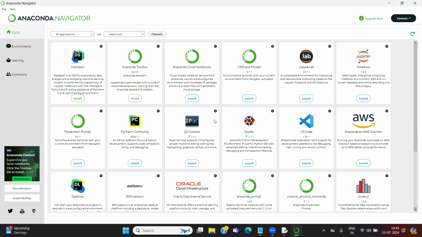Anaconda is an environment. It is not an editor. Anaconda is an environment, which is a bucket of multiple editors. Anaconda has multiple things. Anaconda has Jupyter, Anaconda has Spyder. Can you see Spyder is here? Can you see Jupyter is here? Just launch Jupyter. I don't want to touch any other things. Launch Jupyter directly.